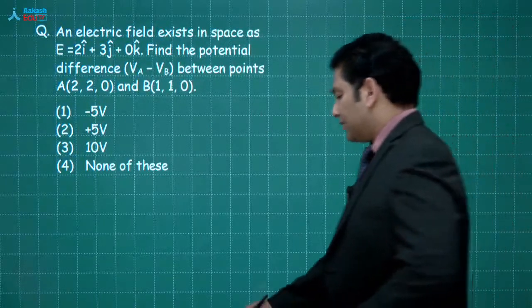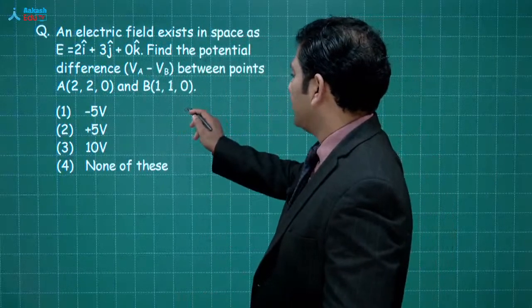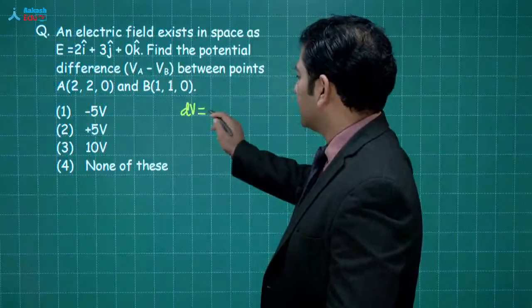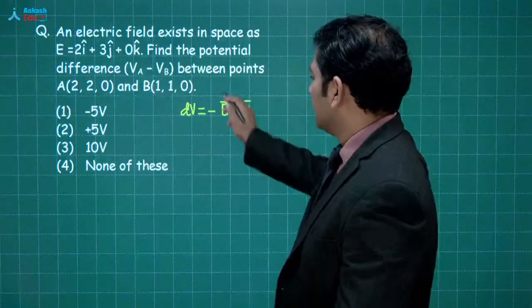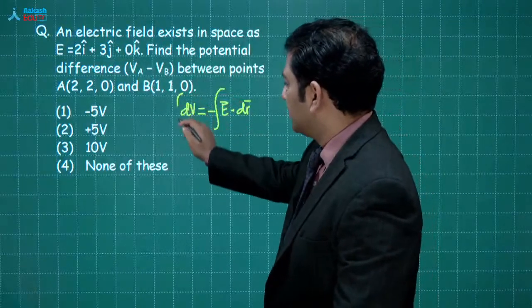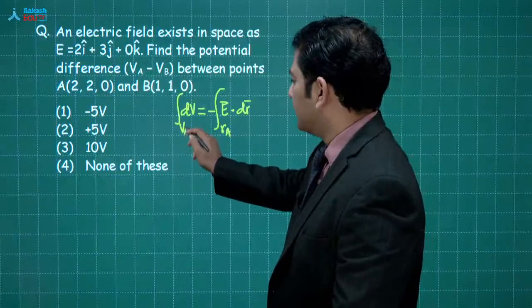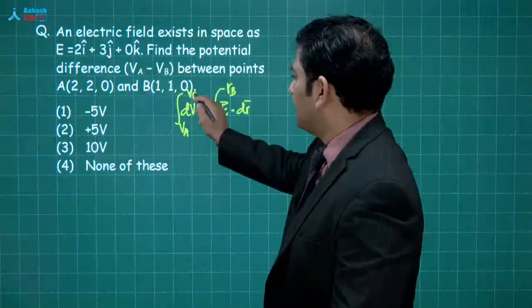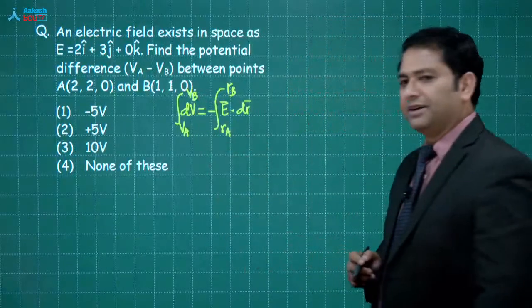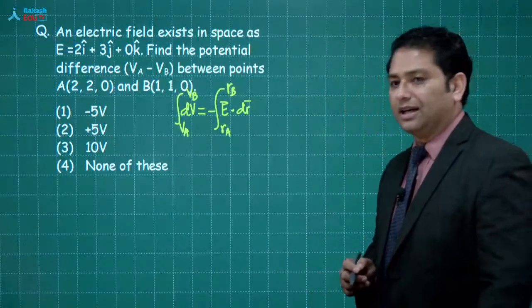Okay, हमें calculate करना है potential difference between A and B. So we start in this way. dV is minus of E dot dr. And we'll put the limit. RA, this is VA, RB, and this is VB. So that's how we'll put the limit. Be careful, dV is minus E dot dr.